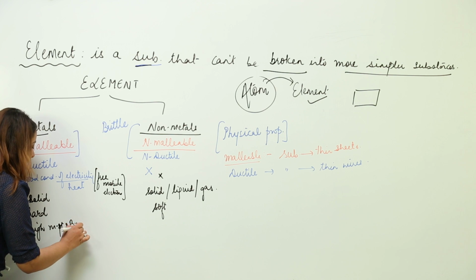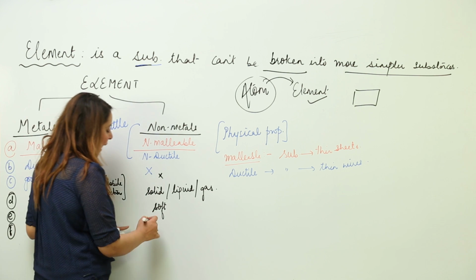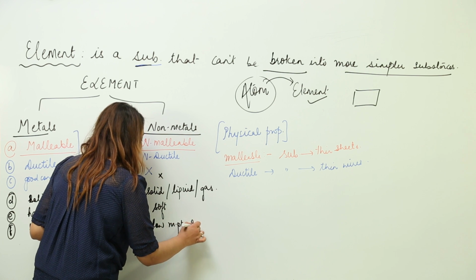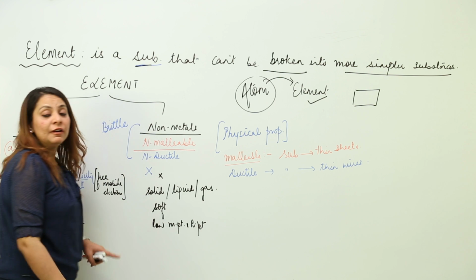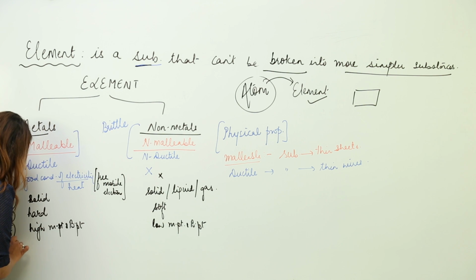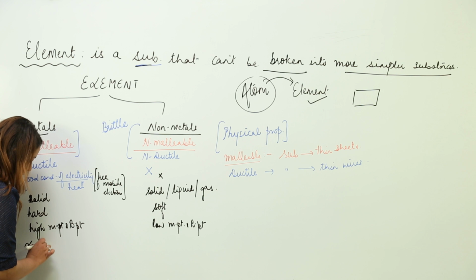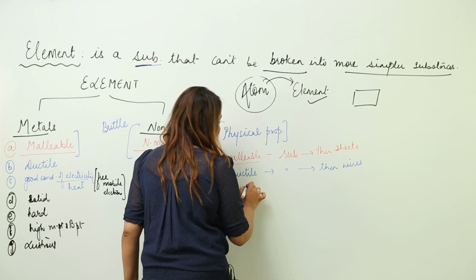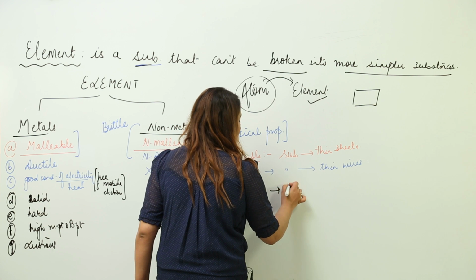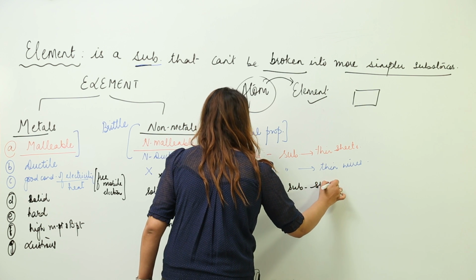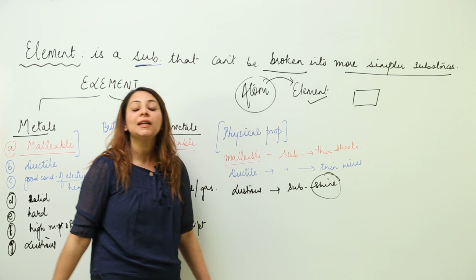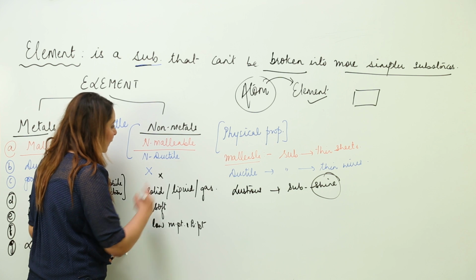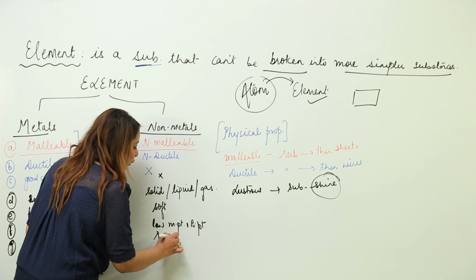So they have high melting and boiling point, and as they are soft, so obviously they will have a low melting and boiling point. One more property is that they are lustrous. Now what do you mean by lustrous? Lustrous is a property which makes a substance shine. So any substance which shines can be said to be lustrous. So what we have seen is that metals are lustrous, but in contrast non-metals are non-lustrous.